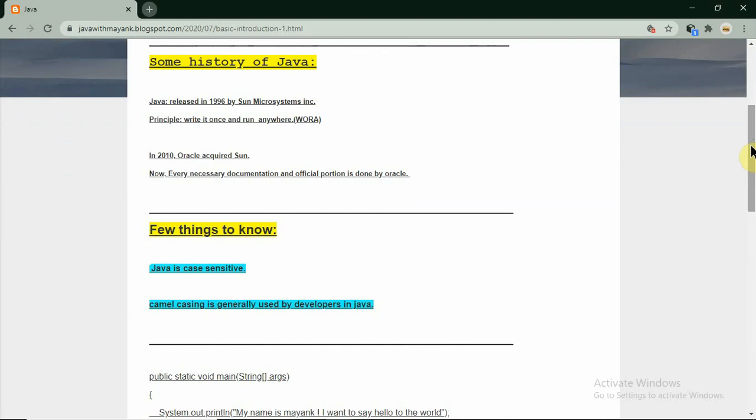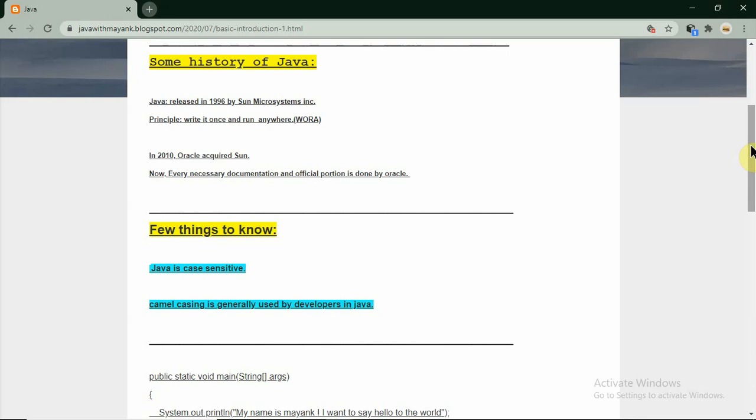So let us go to some history of Java. Java was released in 1996 by Sun Microsystems Incorporated, and its principle is WORA, that is, write once, run anywhere. In 2010, Oracle acquired Sun, and now every necessary documentation and official portion is done by Oracle. As you saw, in the previous video we downloaded the JDK from the Oracle website. So to get every official detail of Java, you have to go to the Oracle website.